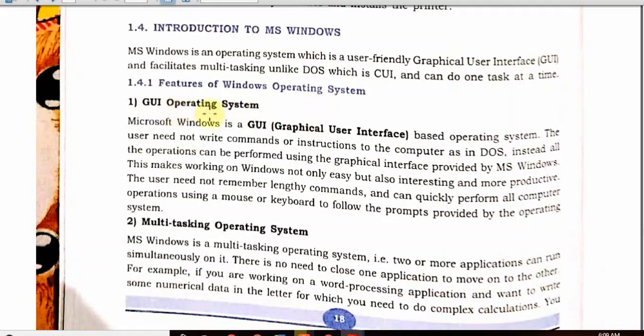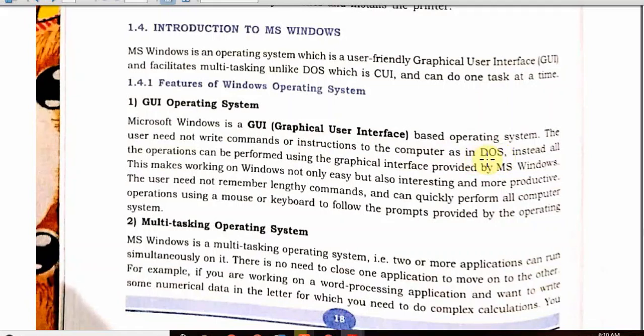First is GUI operating system. Microsoft Windows is a graphical user interface based operating system. Users do not need to write commands or instructions to the computer, as was required in DOS. Disk operating system was a black screen command line. Instead, all the functions can be performed by mouse click.